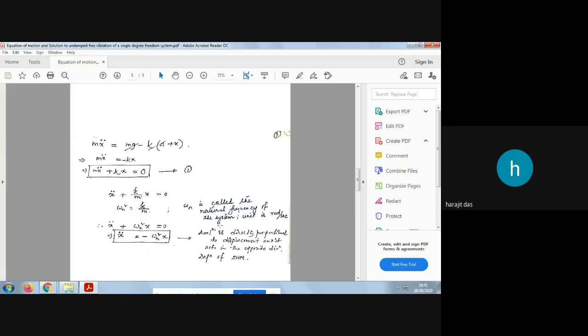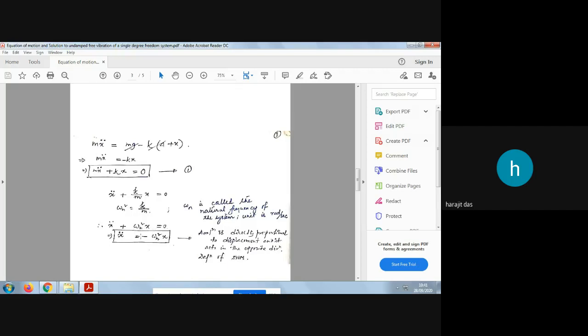Any single degree of freedom system will have only one natural frequency. That you need to remember: one single degree of freedom system has only one natural frequency, and its value will be given by the square root of k by m, because it is omega n square. So you can rewrite this equation as x double dot plus omega n square x equals 0.